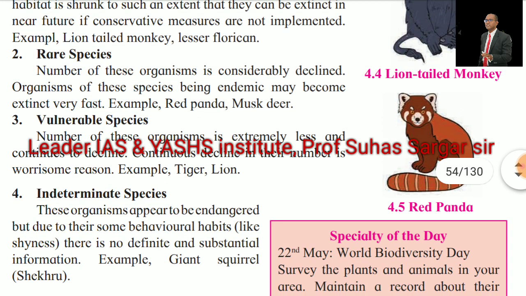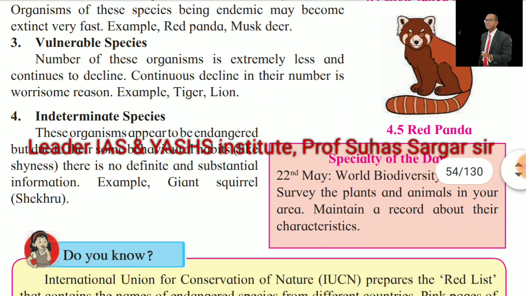Vulnerable species. The number of these organisms is extremely less and continues to decline. Continuous decline in their number is a worrisome reason. Example: tiger and lion. Indeterminate species. These organisms appear to be endangered, but due to some behavioral habit like shyness, there is no definite and substantial information. Example: giant squirrel, that is shekru. See the pictures of the red panda.